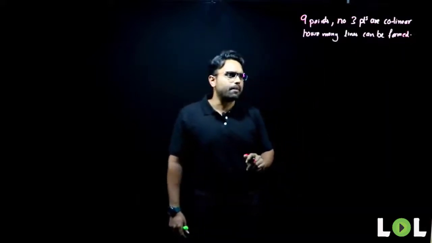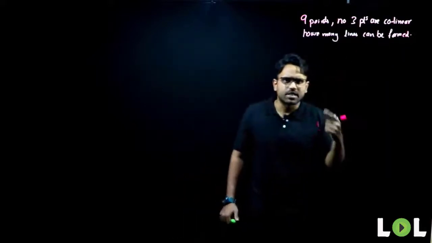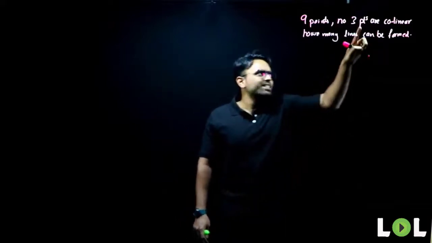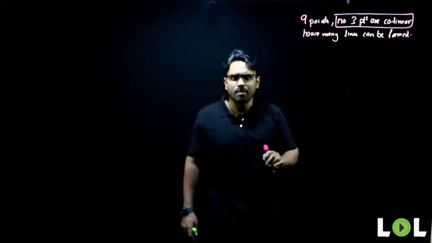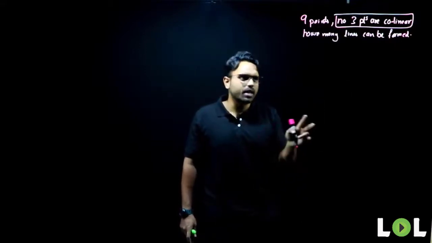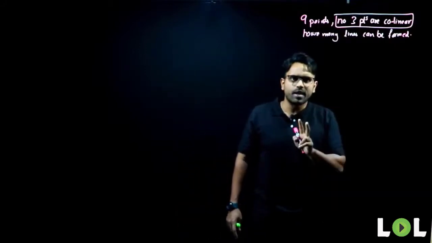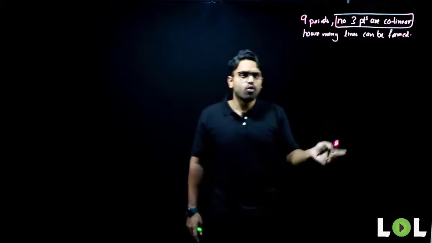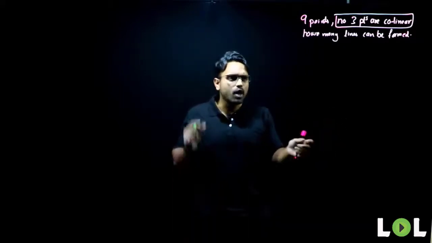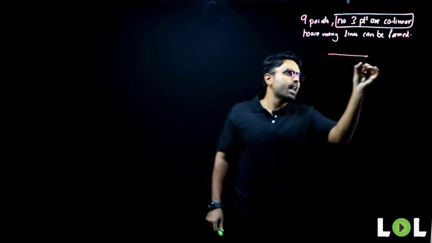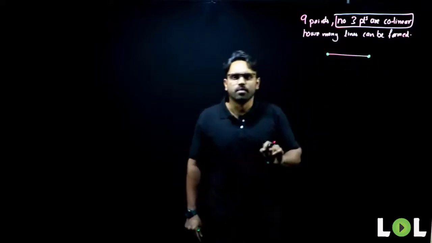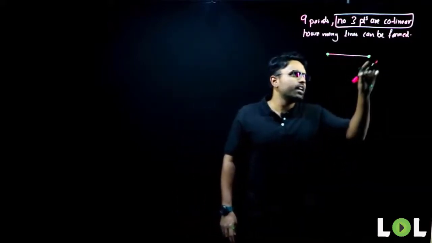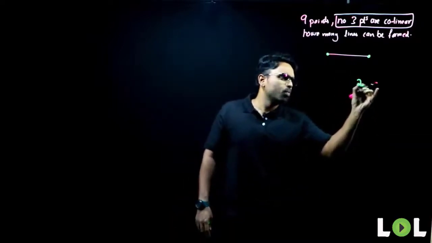Now start imagining, start thinking. No 3 points are collinear, meaning 2 can be collinear. To form a line, how many points do I need? I need 2 points to form a line.